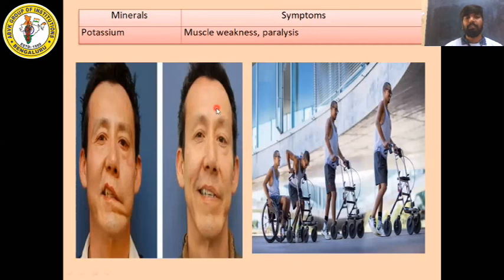Potassium. If a person has a potassium deficiency, then his muscles will become weak. Muscle weakness and also paralysis, as I told you, stroke. See, you can look here. Muscle weakness or paralysis will happen if there is less potassium in your body.